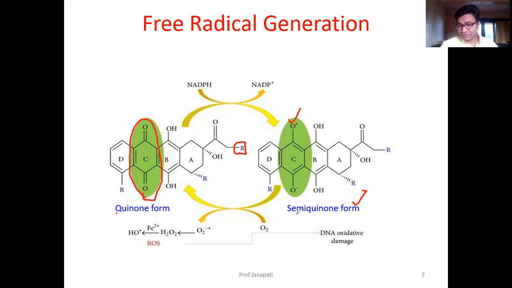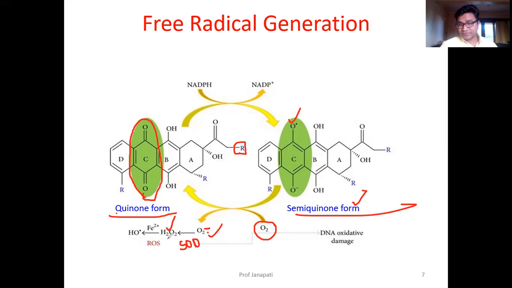The semi-quinone form will convert back to the quinone form by reacting with oxygen. Now when oxygen reacts, there is formation of superoxide, which is oxygen plus one electron. When superoxide reacts with hydrogen with the help of SOD, superoxide dismutase, you get hydrogen peroxide.